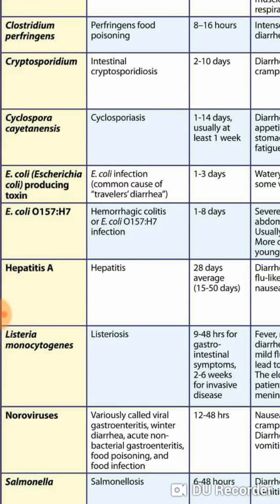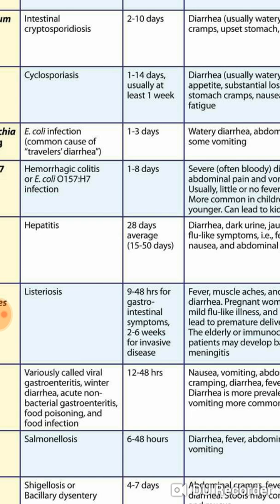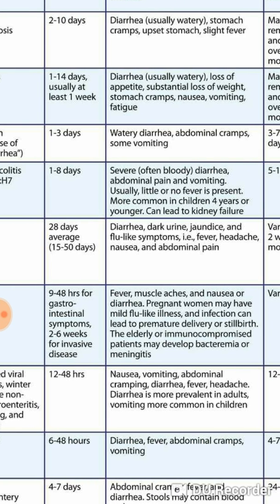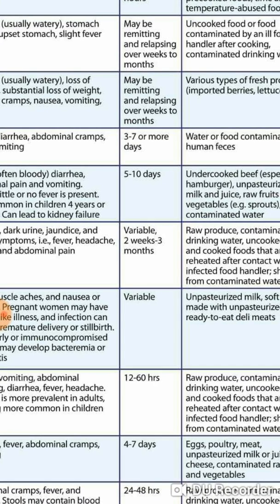Then the organism which causes food poisoning is hepatitis A. It's associated with hepatitis disease, and the day of onset is 28 days, average 15 to 50 days. It causes diarrhea, dark urine, jaundice, and flu-like symptoms, that is fever, headache, nausea, and abdominal pain. And they are variable, 2 weeks to 3 months.